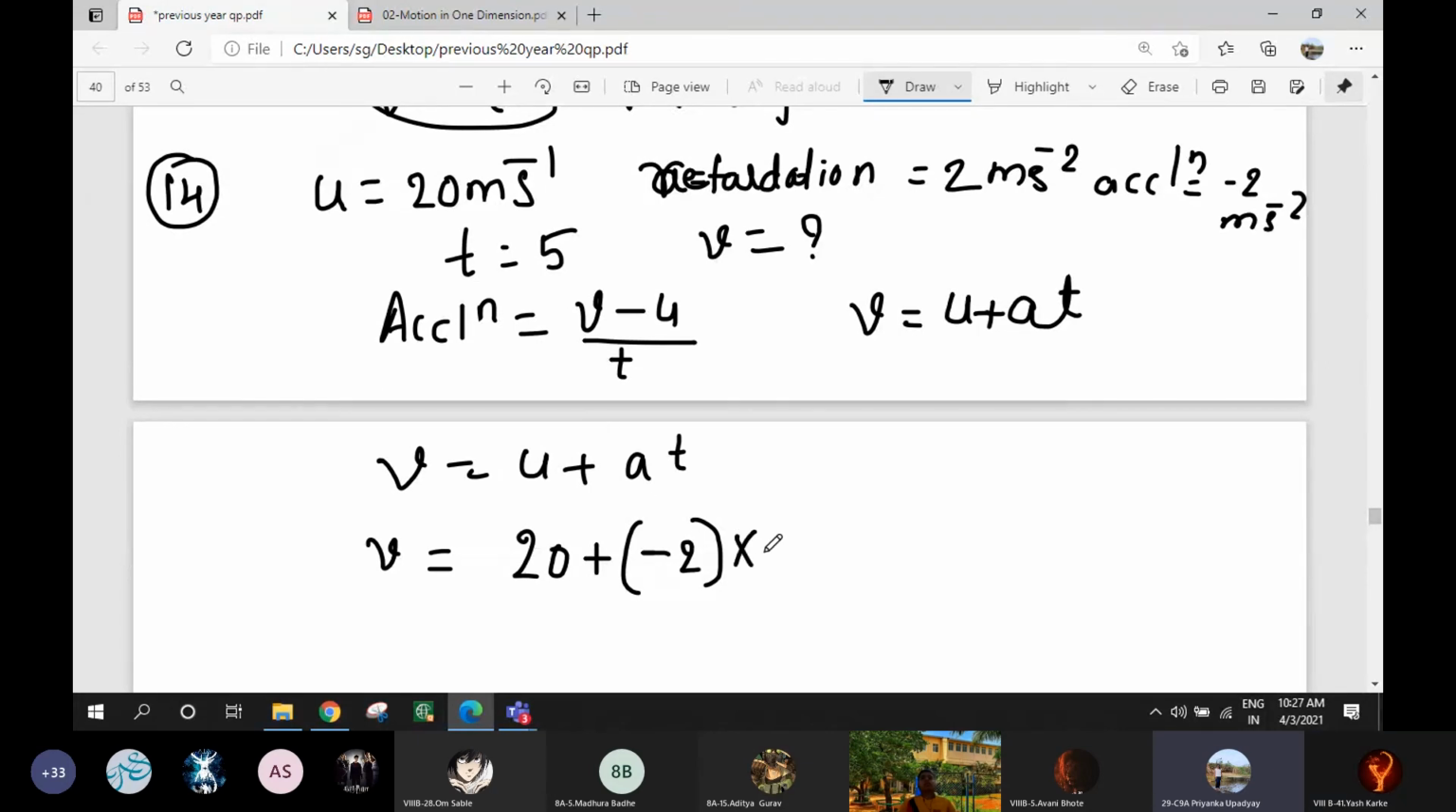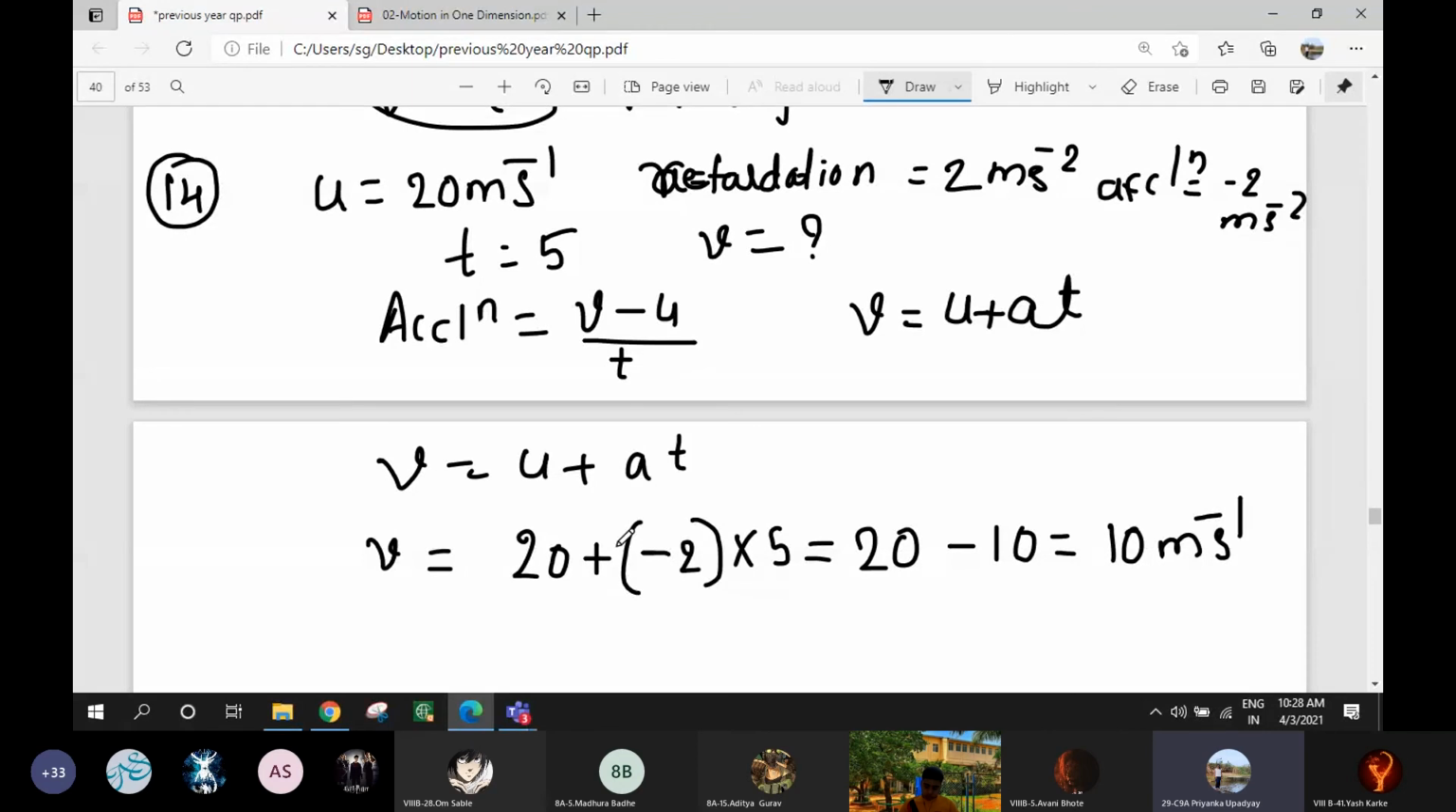So minus 2 into what is the time? Time is 5. So 20 minus 5 into 2, that is 20 minus 10, which is 10. Ten meter per second should be the unit, because we have found final velocity. Final velocity is 10 meter per second.